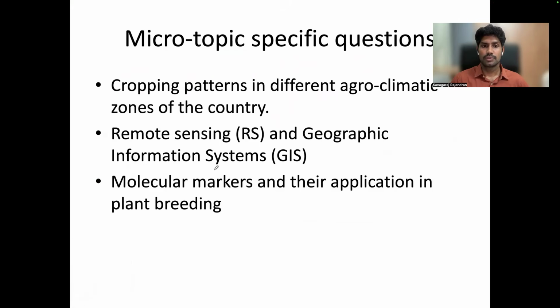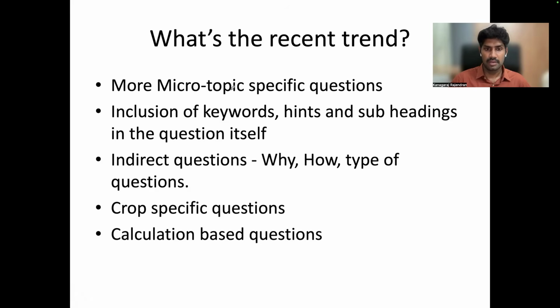Right. So currently this is one of the major challenges in our Agri optional paper. And the next important thing, recently one more major challenge: inclusion of keywords in the question itself. Literally, they are giving the answer in the question itself. Important keywords, hints, and subheadings, everything in the question itself. See, for example,